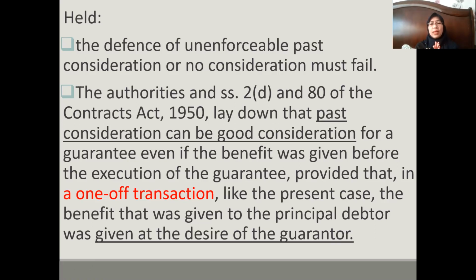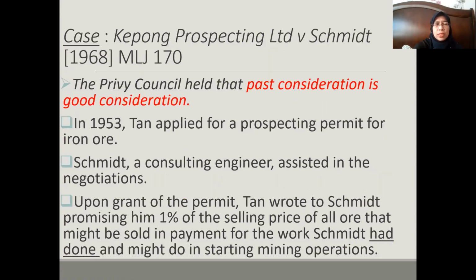Provided it is considered as one transaction, I mean it relates to one another, like in the present case, where benefit was given to the principal debtor. It was given at the desire of the guarantor. The director signed the guarantee at their desire. The loan was at their desire: they needed the loan and they signed the guarantee. So it's considered all one transaction, even though it's in the past.